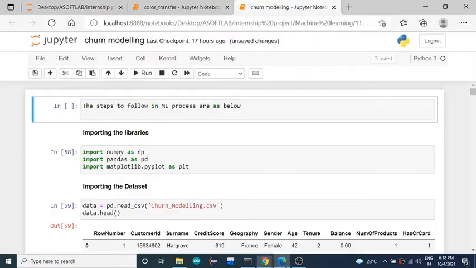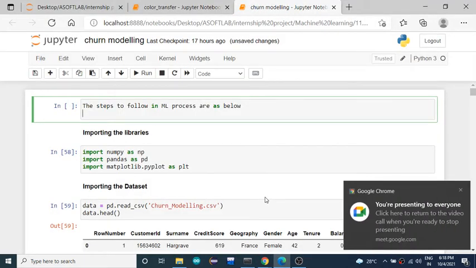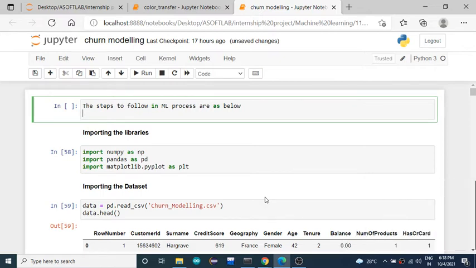First thing, you need to know how to solve any kind of machine learning problem. In this class we are going to work on churn modeling, but the same steps you can use for heart disease prediction also. But the data set you need to change and the analysis you need to change. The features considered there are different and the target is different. There you are going to find out whether a person is suffering from a heart disease or not based on certain features, based on certain health conditions or test results, right?